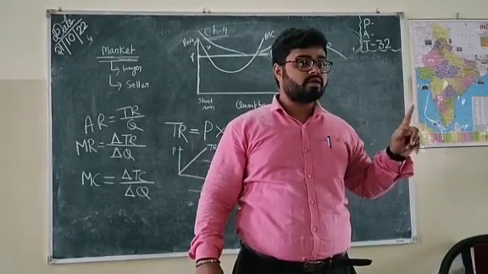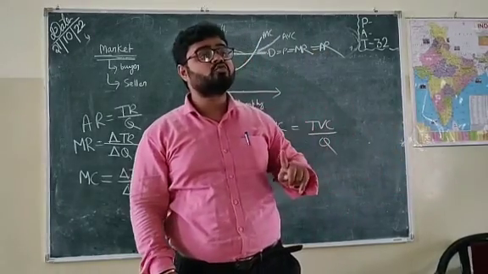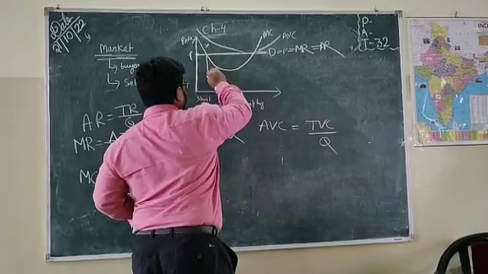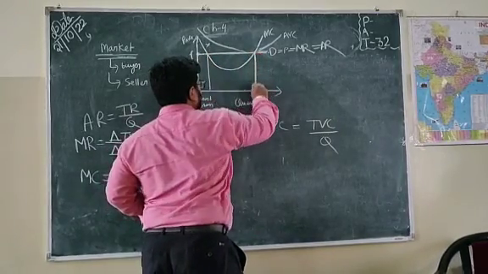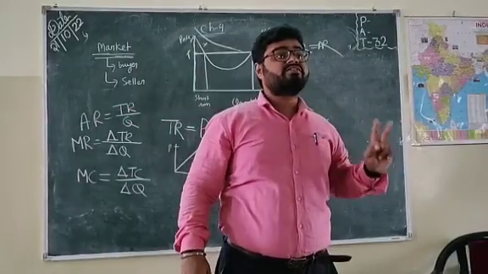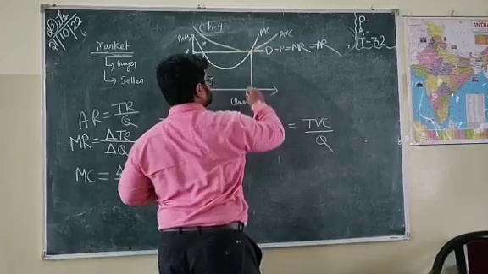Condition number 1: it should be the point where marginal revenue is equal to marginal cost. So here, either this point or this point. Condition number 2: the marginal cost should be rising. This point.